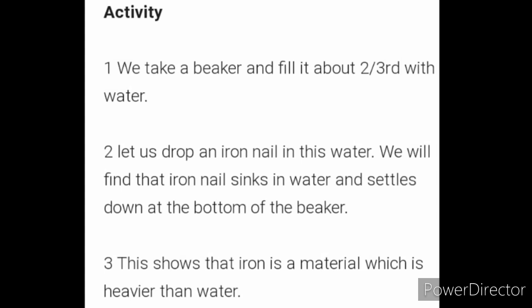We will study this property with the help of an activity. Number 1, we take a beaker and fill it about 2/3 with water. Let us drop an iron nail in this water. We will find that the iron nail sinks in water and settles down at the bottom of the beaker. This shows that iron is a material which is heavier than water.